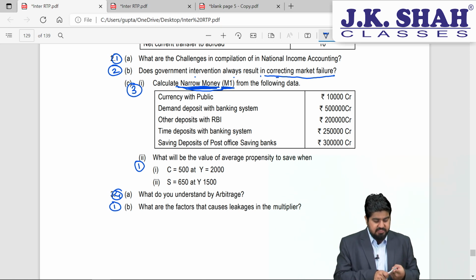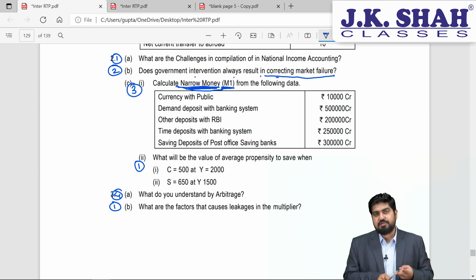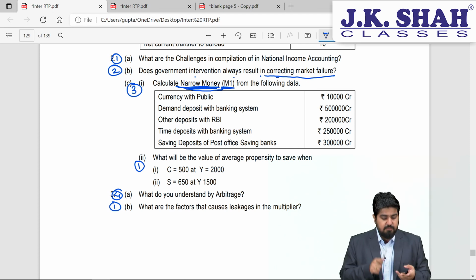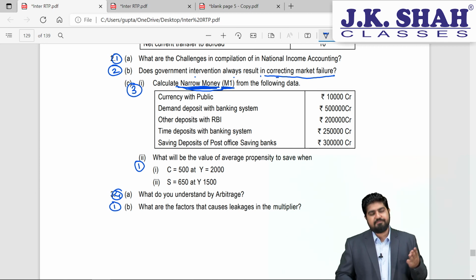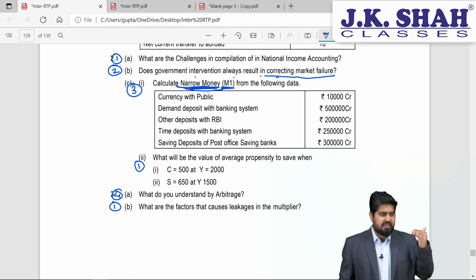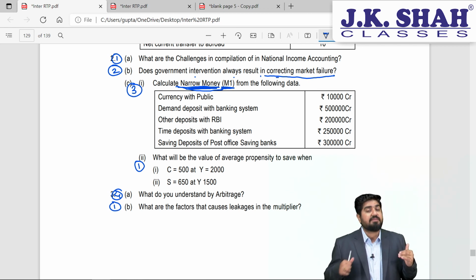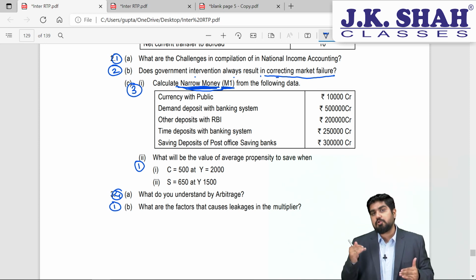It is currency with the public, plus it will be our demand deposit with the banks, plus other deposits with the RBI. Done. Only three things are there in M1. Right? We have studied this M1, M2, M3, M4, then NM1, NM2 and NM3, and lastly there are liquidity aggregates which is L1, L2 and L3.